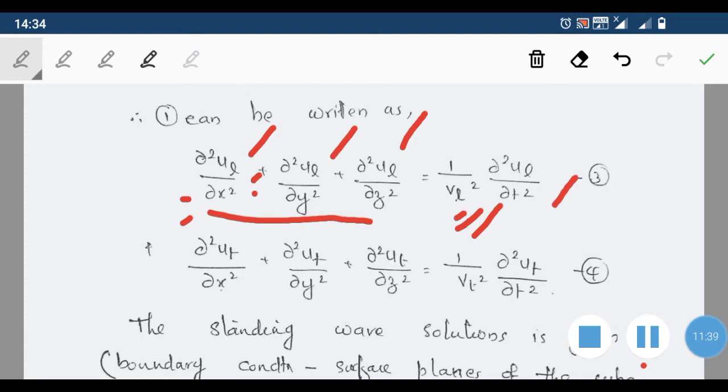Here this velocity is the velocity in the longitudinal direction. Now in the transverse direction the equation becomes like this, where uT corresponds to the displacement in the transverse direction.